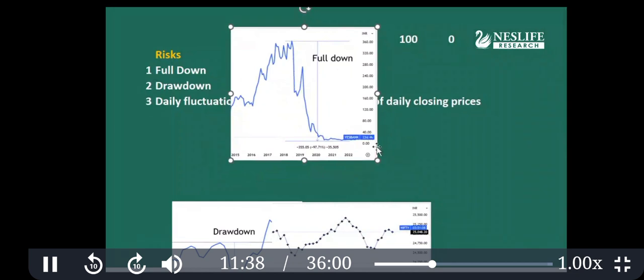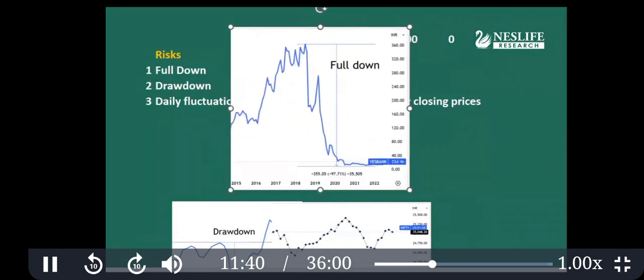This is Yes Bank. In 2019, its share price was trading around 360. After the scam was exposed, it went to almost 20 rupees. So it is a 98% fall, which we can consider a fall down: loss of the entire money, or loss of capital. This is the risk which everyone is scared of, that my entire capital can be wiped out in the stock market.